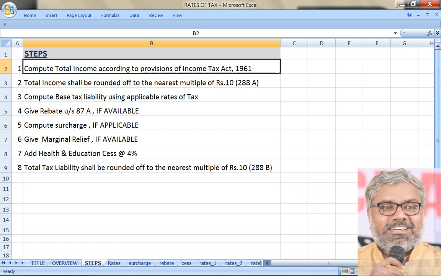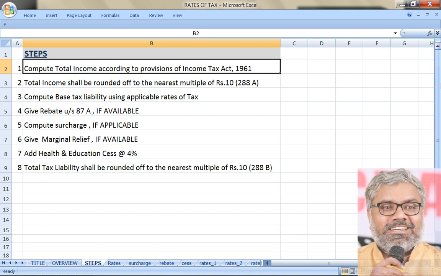First of all, compute the total income in accordance with the provisions of the Income Tax Act. Are we going to do that now? Is it possible for us to do that? Absolutely not, because that is the entire learning process we are going to have in future. That is where all the earlier steps will come: residential status, heads of income, clubbing, and so on. All those things will come. That is a process we know about, but we don't know how to compute total income right now.